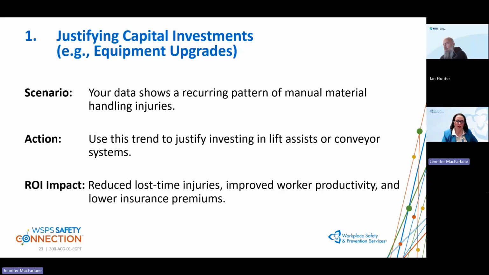Then show the return on investment: reduced lost time injuries, improved worker productivity, and lower insurance costs. This is just one example of taking the reactive data that Ian was showing and turning it into a more proactive approach, then using that data to put together the return on investment.